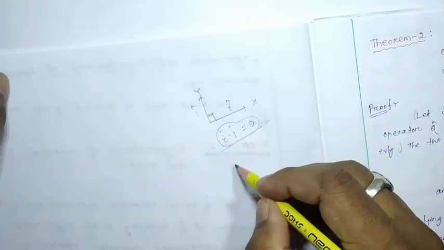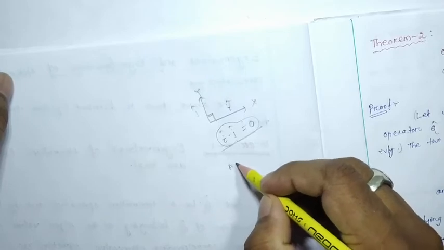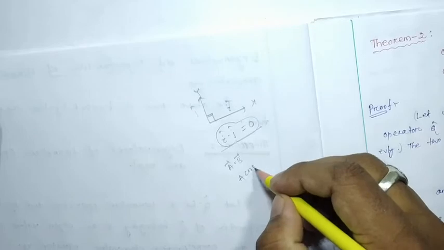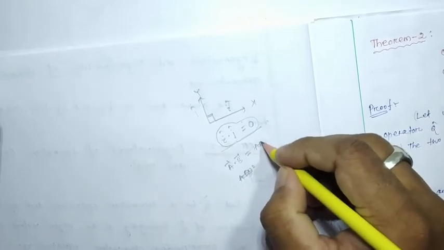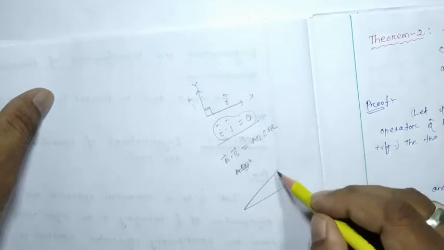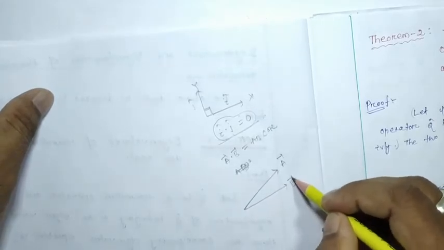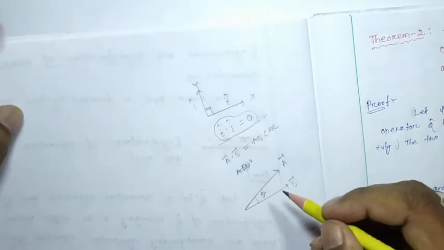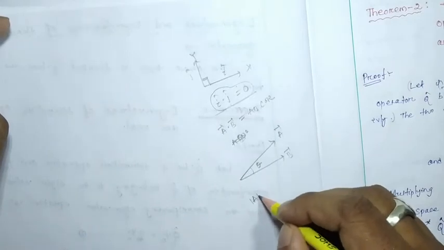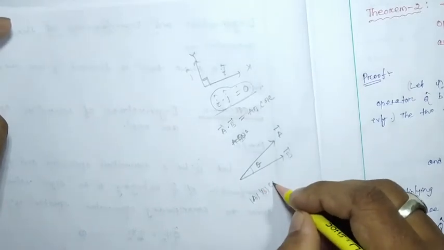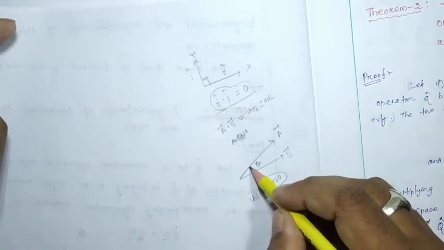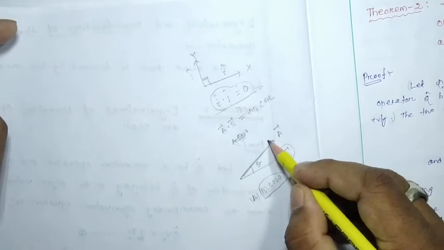What is the dot product? Suppose a dot b means ab cos theta. Suppose this is the a vector and this is the b vector, and this is theta. So a dot b means the magnitude of a into the magnitude of b into cos theta. What do we mean by b cos theta? B cos theta means the component of b along a.